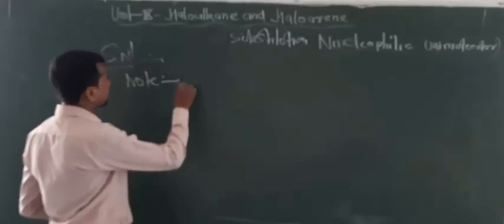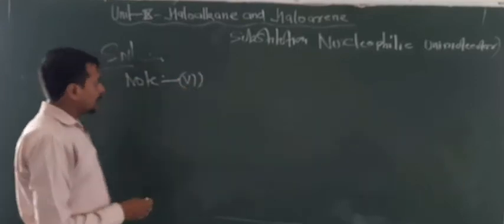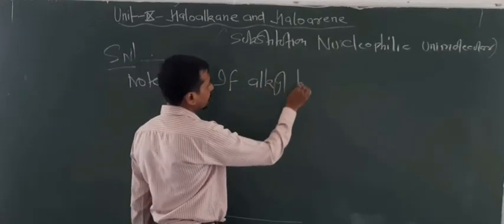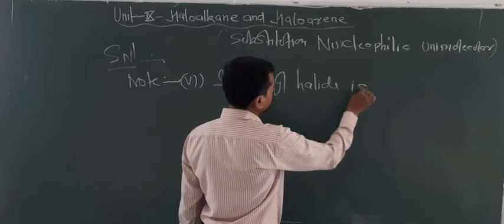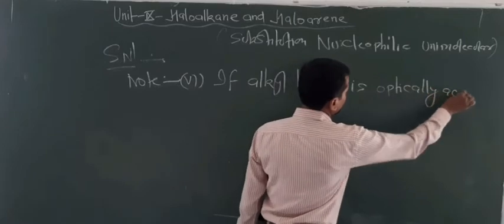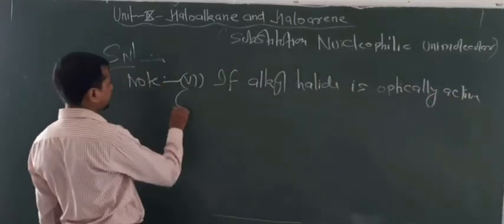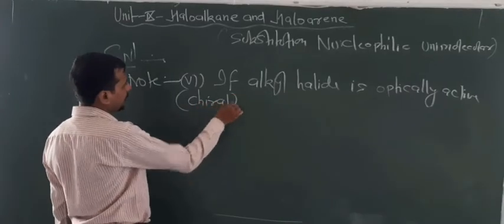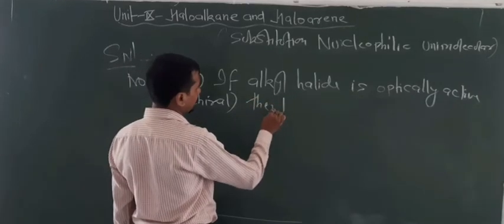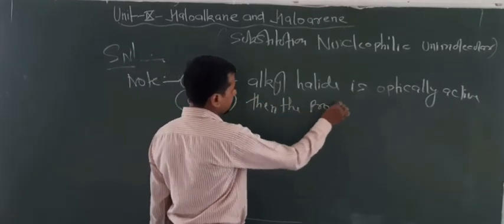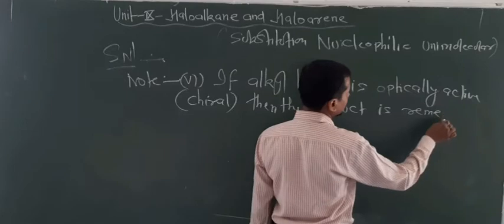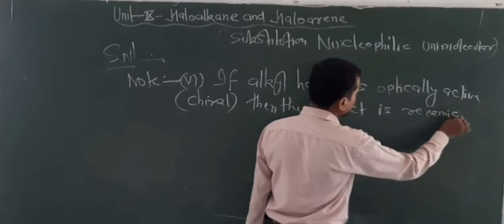Next point in the note: if the alkyl halide is optically active, that is chiral, you can say chiral or asymmetric, then the product is a racemic mixture.